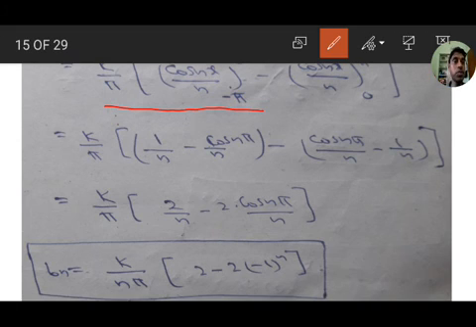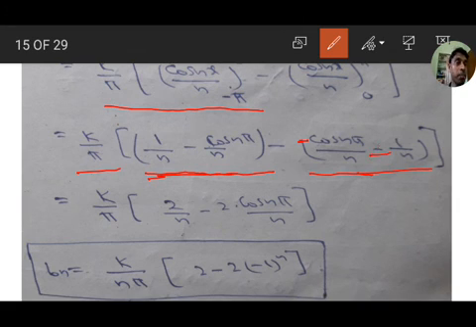So if you substitute 0, cos 0 is 1, so 1 by n. If you substitute n pi, cos n pi by n. In this upper limit n pi, cos n pi by n, lower limit cos 0 is 1 by n. So if we multiply with minus, this is minus, this is plus.